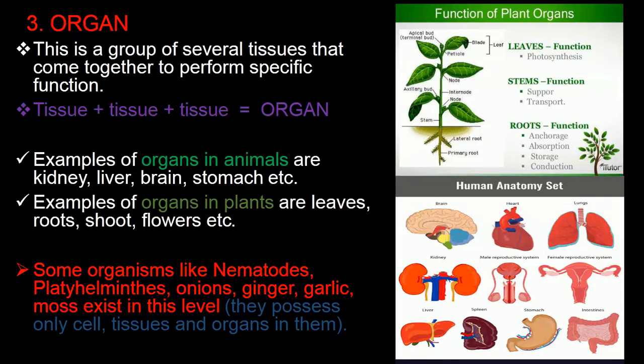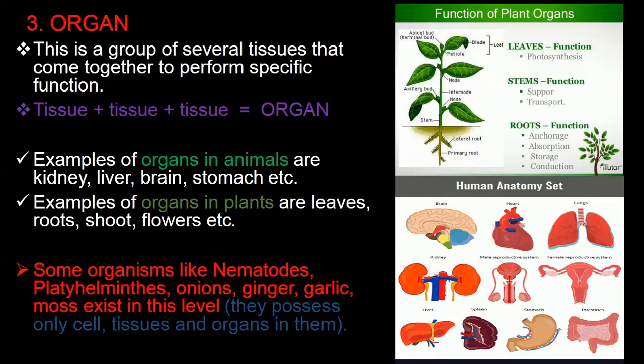The brain is an organ, the heart is an organ, the lung is an organ, the kidney, they are organs. Even the male reproductive system, the female reproductive system, they are organs. Even the liver is an organ, the spleen is an organ, the stomach is an organ, and the intestine as well is an organ. So these are some of the organs you can find in animals.